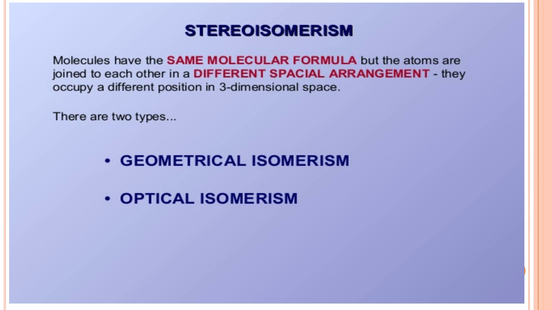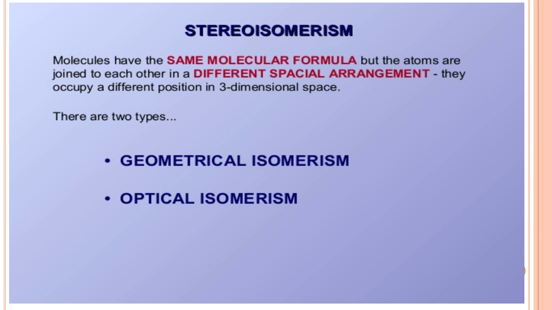Another type of isomerism is called stereoisomerism. Stereoisomerism means molecules have the same molecular formula but the atoms are joined in a different spatial arrangement. They occupy different positions in three-dimensional space. Stereoisomerism is classified majorly into two types: geometrical isomerism and optical isomerism. Again, these isomerisms are classified into subdivisions.